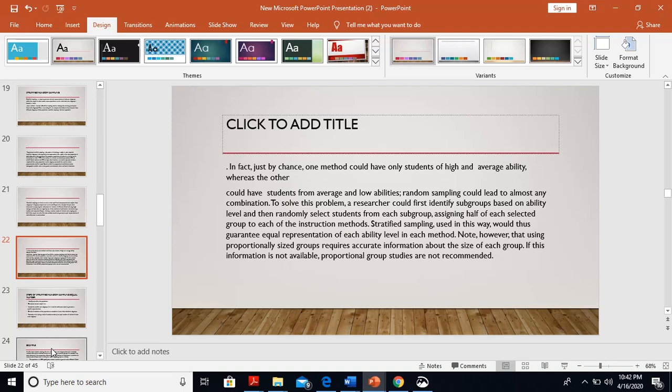To solve this problem, a researcher could first identify subgroups based on ability level and then randomly select students from each subgroup, assigning half of each selected group to each of the instruction methods. Stratified sampling used in this way would thus guarantee equal representation of each ability level in each method. Note, however, that using proportionally sized groups requires accurate information about the size of each group. If this information is not available, proportional group studies are not recommended.